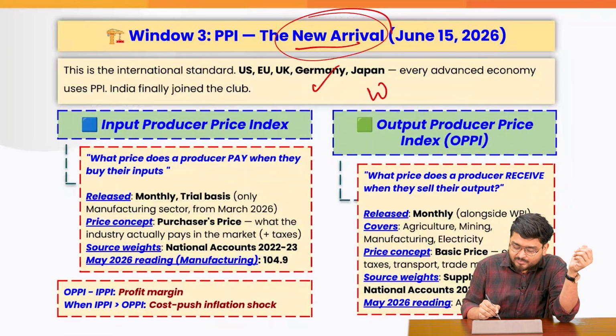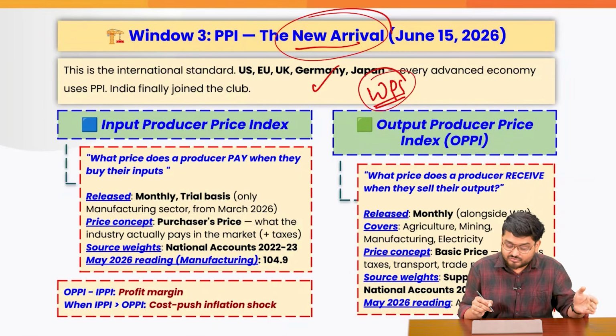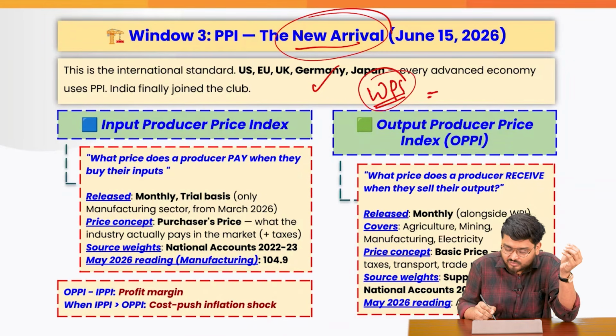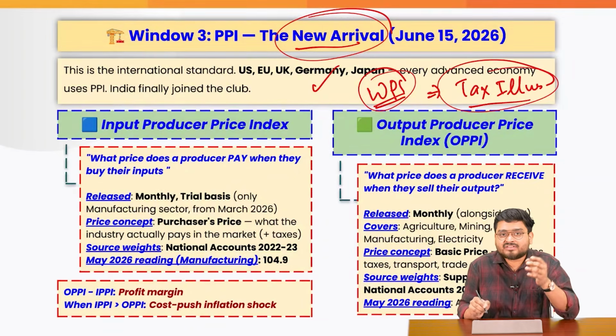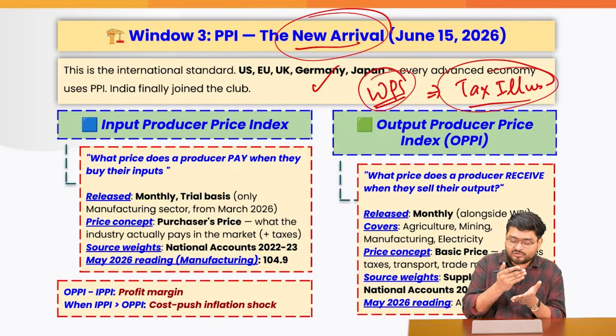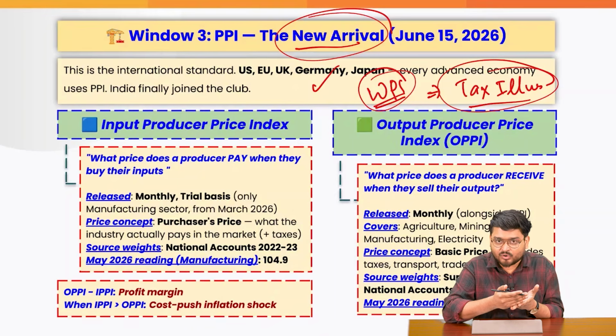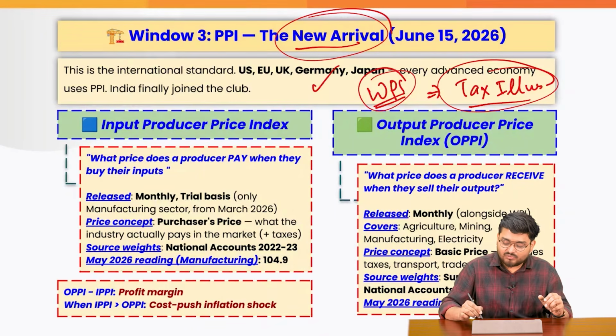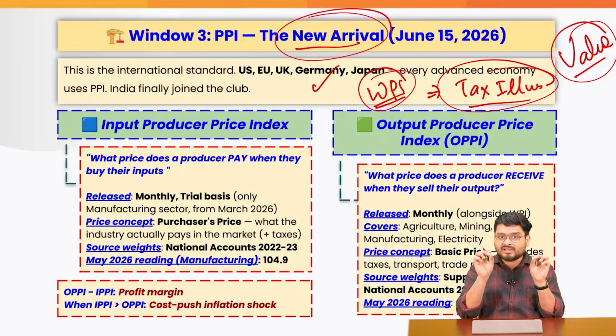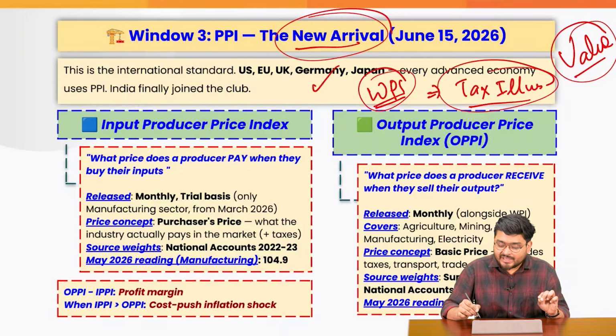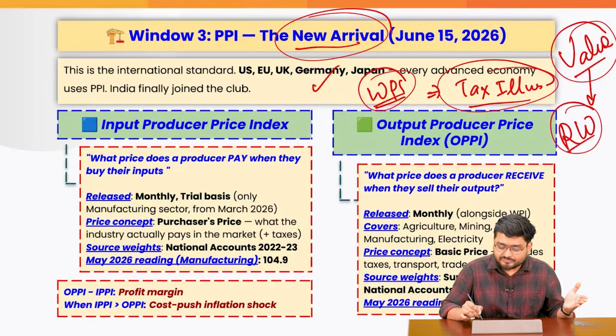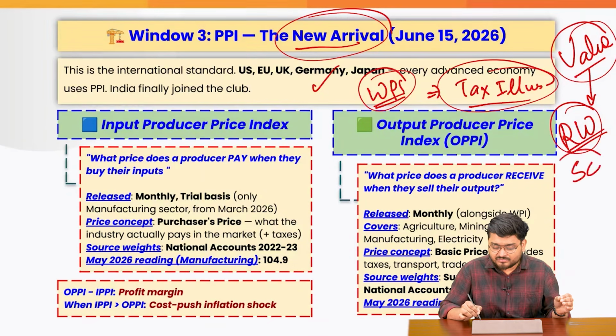Firstly, the WPI, if you have seen already, suffers from various statistical issues. But the most important issue is the issue of tax illusion. Because sometimes when we add the tax to the final price of the product, we do not understand what the real value of production is. Now, inflation happens because sometimes maybe the cost of raw materials increases, or there are some supply chain issues.